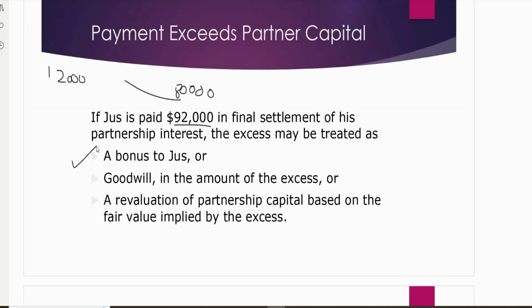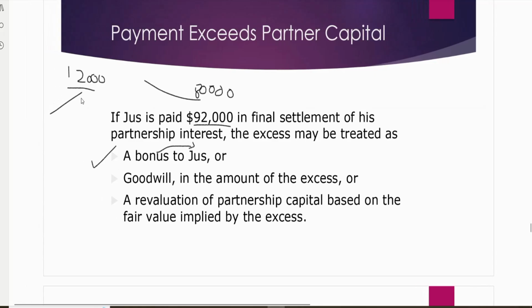We can follow the bonus method. Bonus to Jess means a bonus is given to Jess. This 12,000 extra is treated as a bonus, and whenever a bonus comes, we adjust the capital accounts. So Jess is getting 12,000 of bonus, whereas Anne and Mick will give it to him out of their capital. The second option is to treat this extra amount as goodwill.